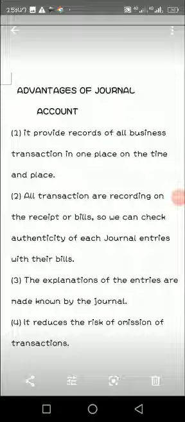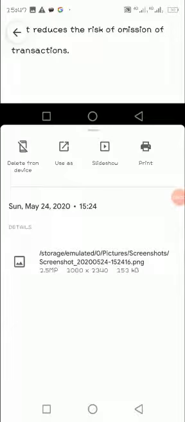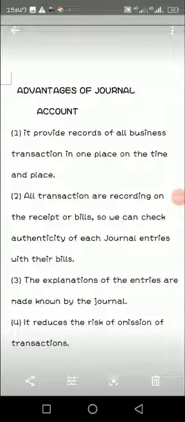All transactions are recorded on the receipt or bill, so we can check the authenticity of each journal entry with their bills. 3. The explanation of the entry is made known by the journals. 4. It reduces the risk of omission of transactions.